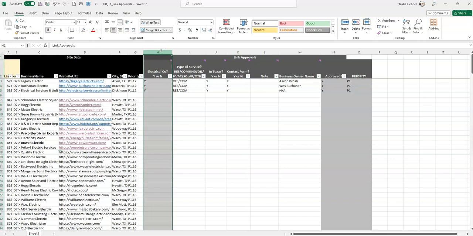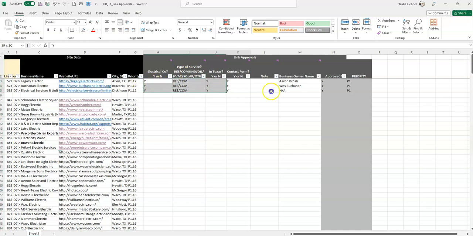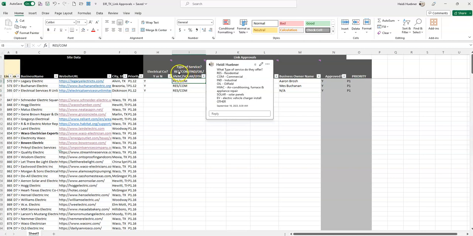If it is an electrical company, the next step is to identify the type of service that they offer. I just filled out these first 3 lines, and I'll go through them with you, but here's an example. I've provided some of the common ones that we see, and in the comment there's more detail. If they offer residential electrical services, then you can write res. If they offer commercial electrician services, COM, etc. Go ahead and review this list and get familiar with it. These are the common ones that you'll see.